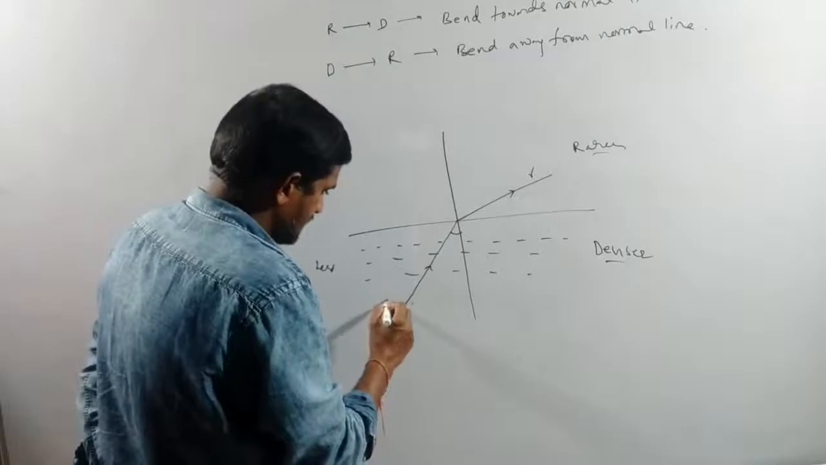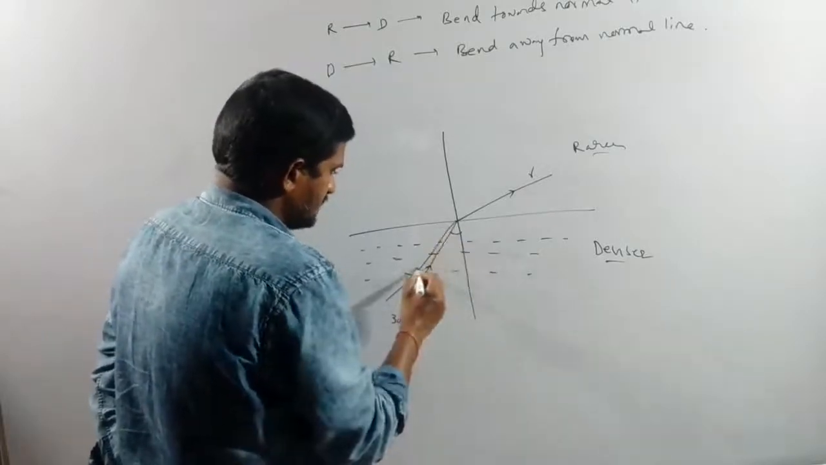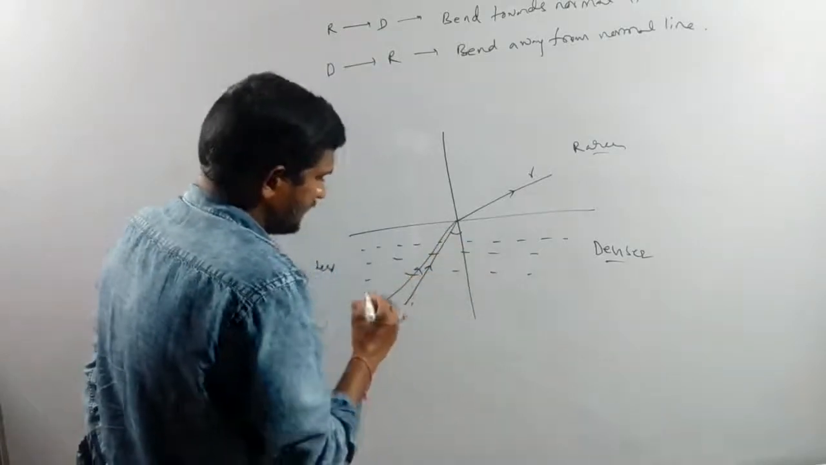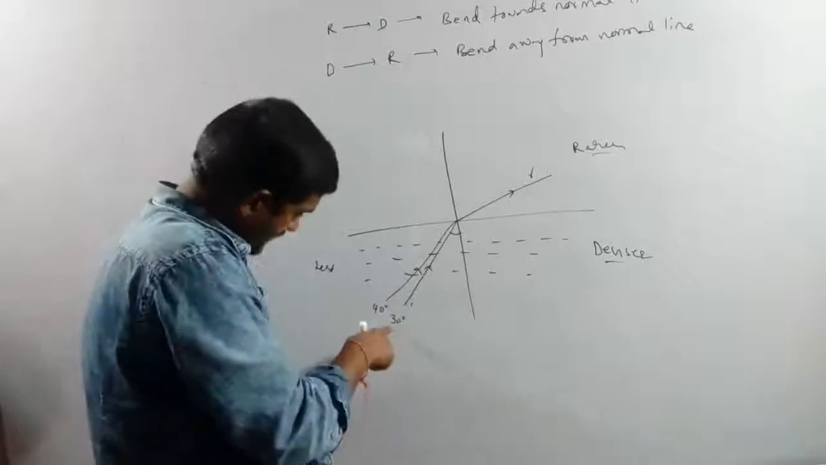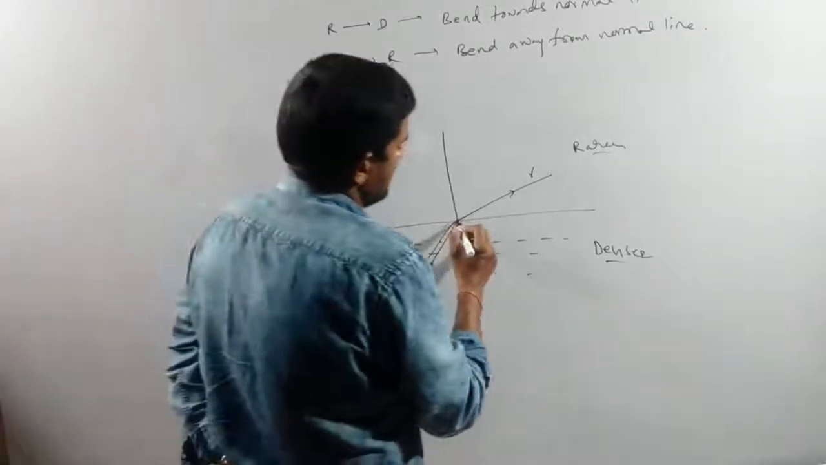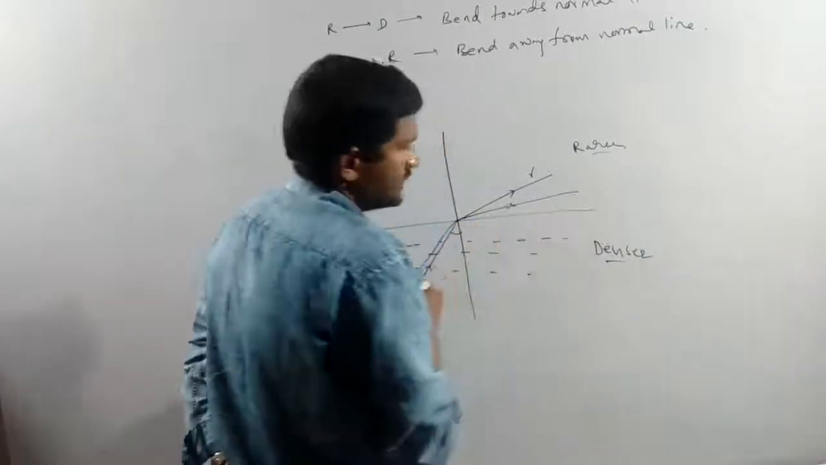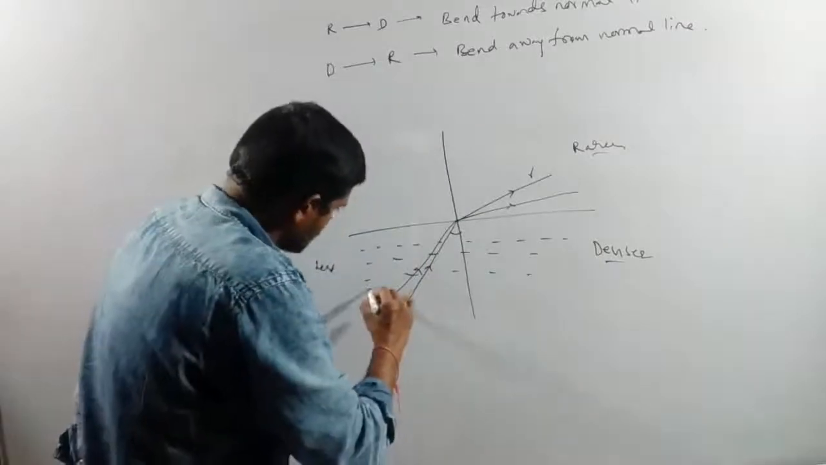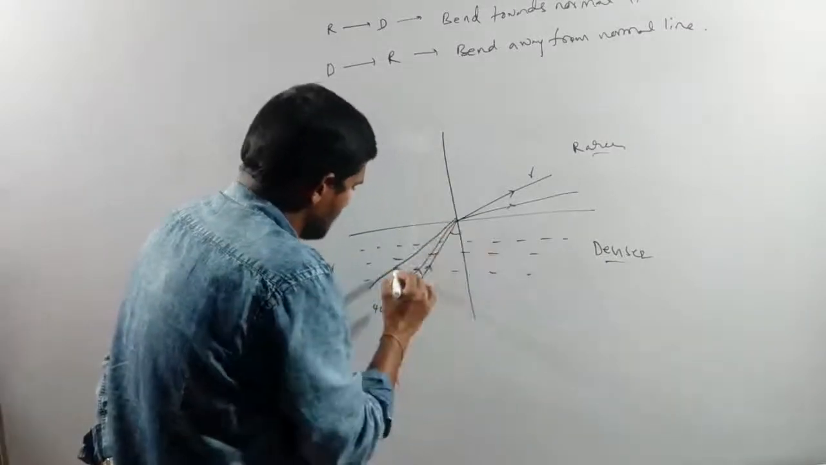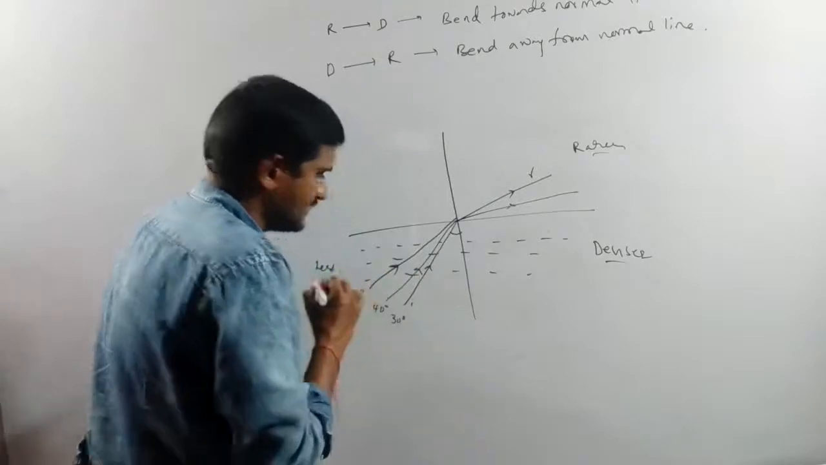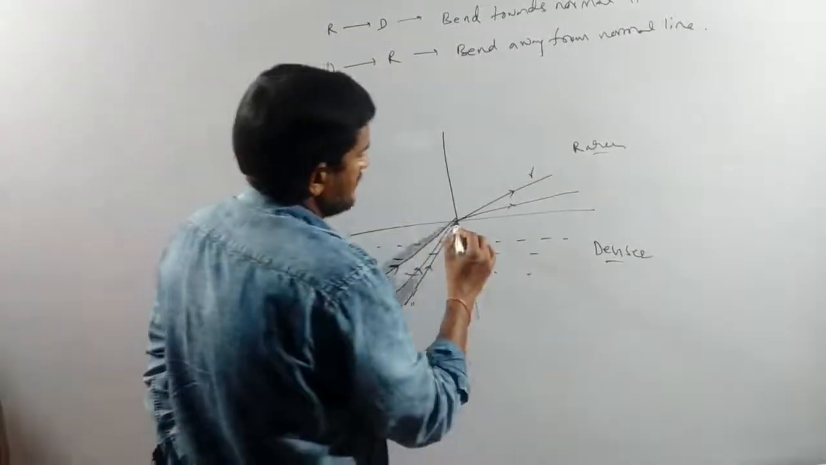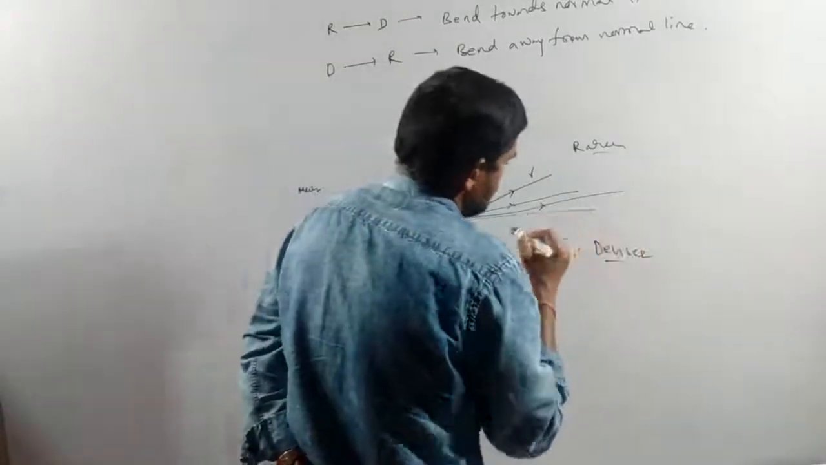Next I am changing here one more ray which is making the 40 degrees angle. Yes, I am increasing the angle here. It's bending also more. Next one more ray also I am sending with the 50 degrees angle. Okay, it's made the 50 degrees angle. Yes, again it's moved in this way only.